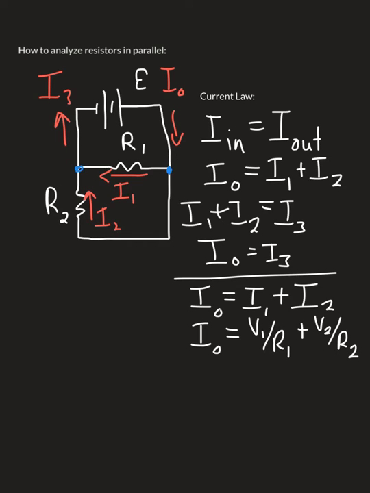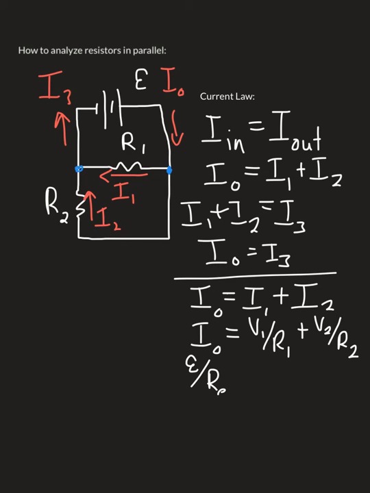We can also tackle the left-hand side of this equation, I0, and talk about the overall potential difference of the circuit, that's equal to the EMF of the battery, and the overall resistance or equivalent resistance of the circuit.